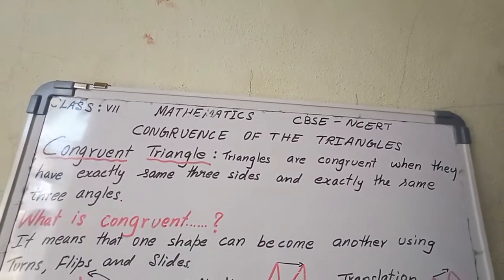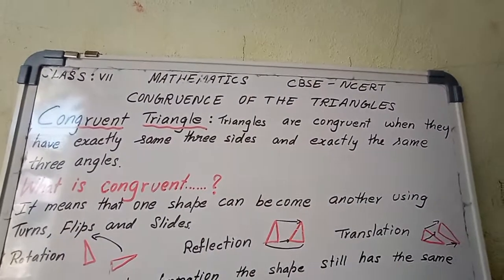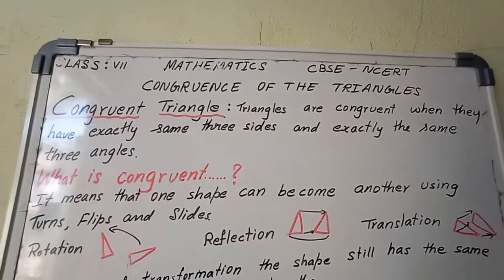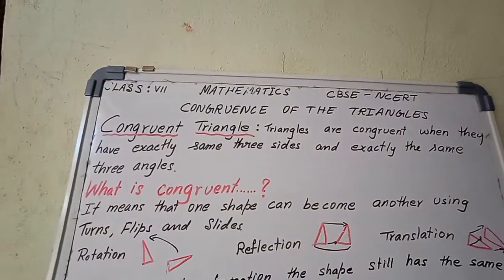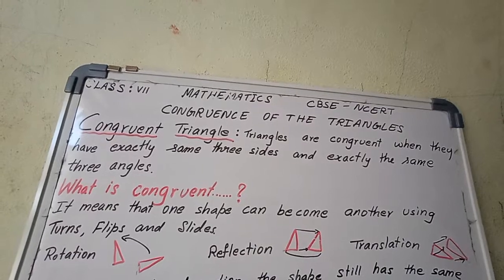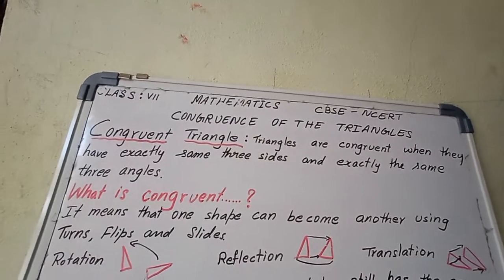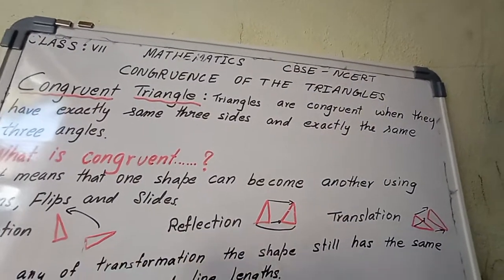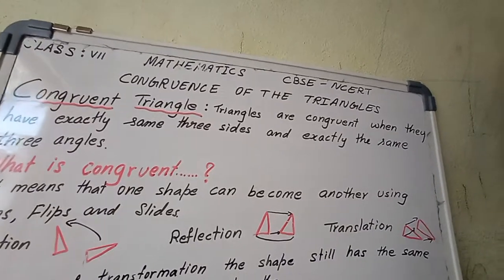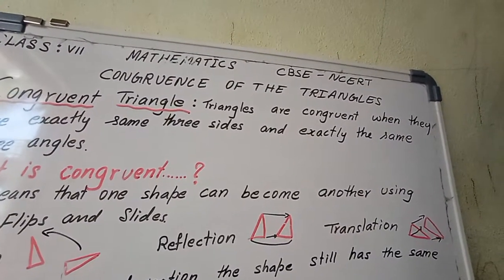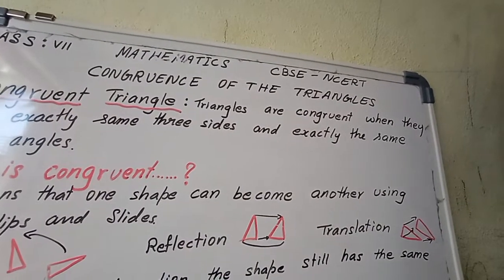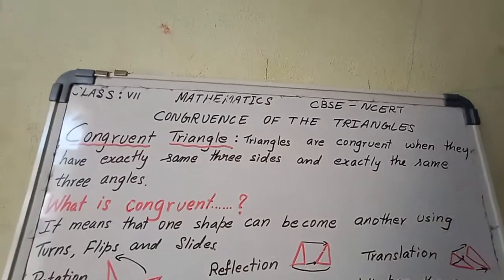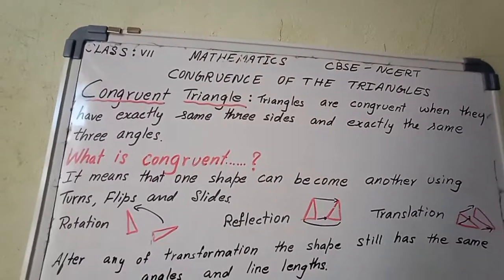Now, what is congruent? Congruent means that one shape can become another using a turn, a flip or a slide. If you rotate it, the triangle must be the same. If you do the reflection, it will be the same. Next, translation: if they are placed one upon each other, it should be the same. Then you can take examples of different things. They are congruent.